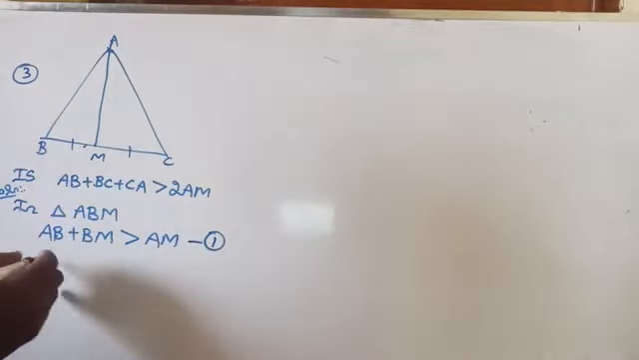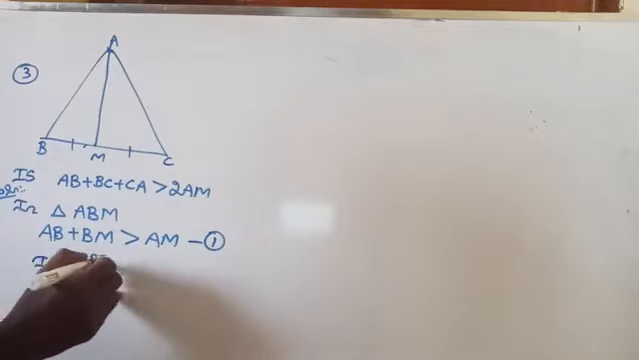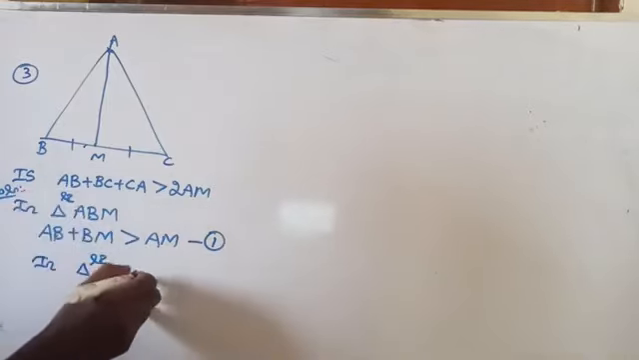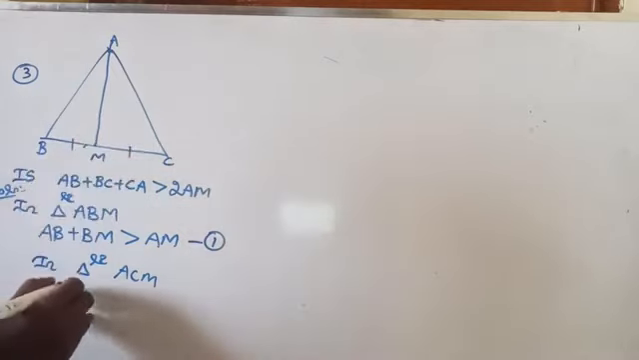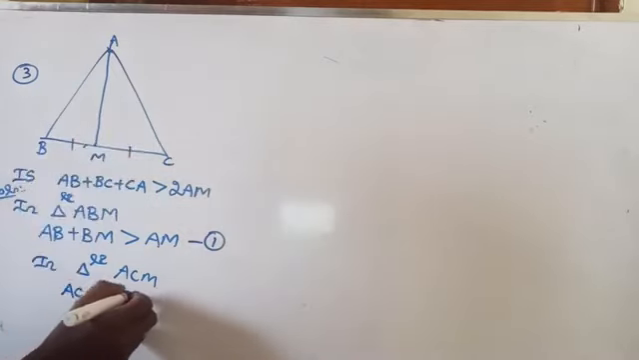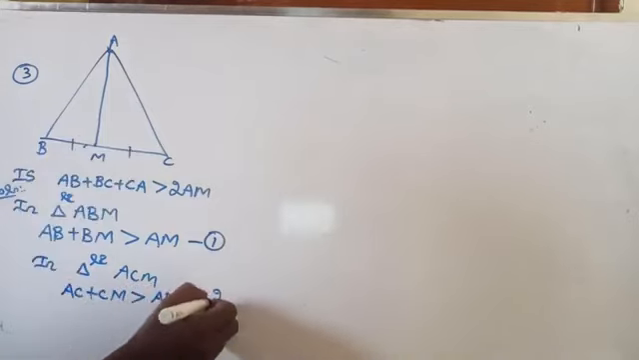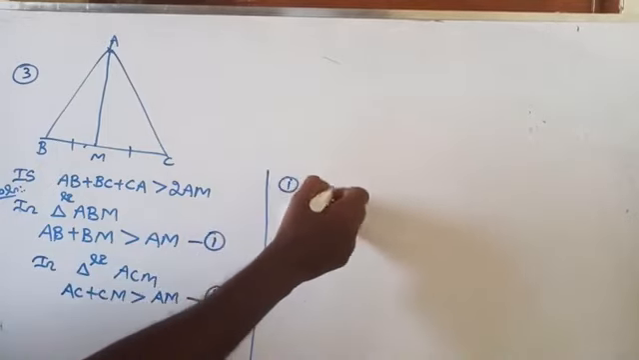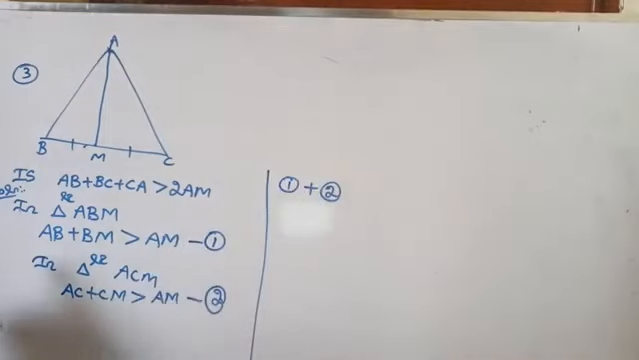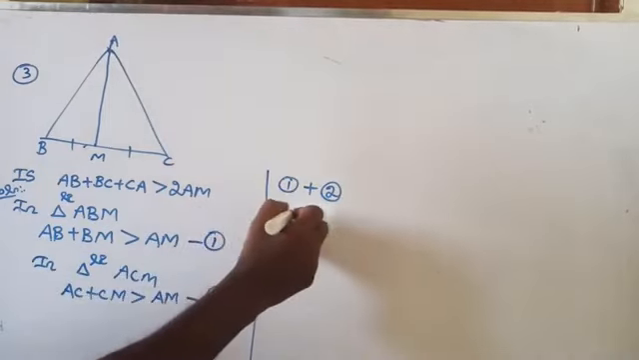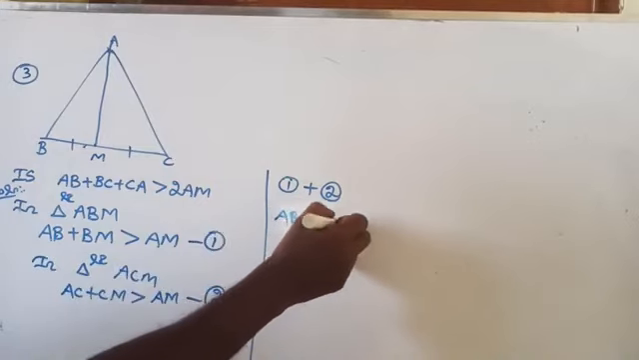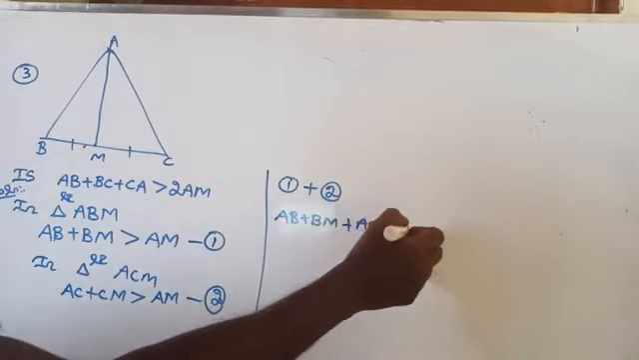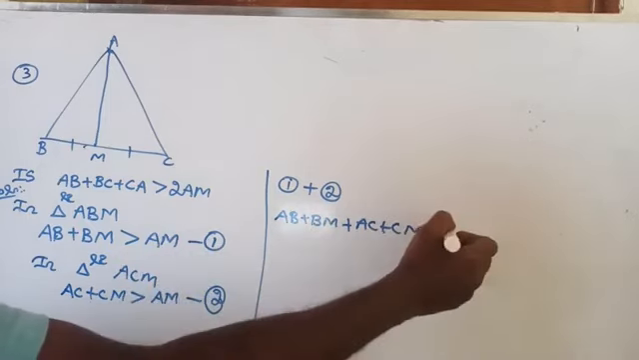Now, in triangle ACM, these are the two sides. What are the two sides? AC plus CM is greater than AM. So let it be equation number 2. Now we need 2AM on the right hand side. So what we can do? Add 1 and 2. First you add the left hand side of both equations, that is AB plus BM plus AC plus CM is greater than AM plus AM.